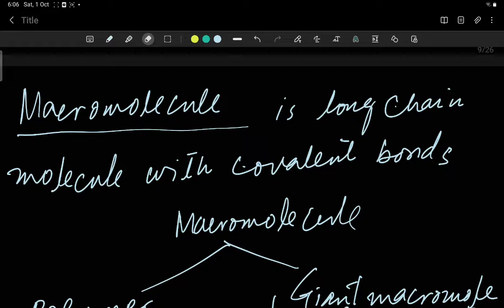Today I will discuss macromolecules, a topic of organic chemistry in O level 5070 and IGCSE. A macromolecule is a long chain molecule with covalent bonds.